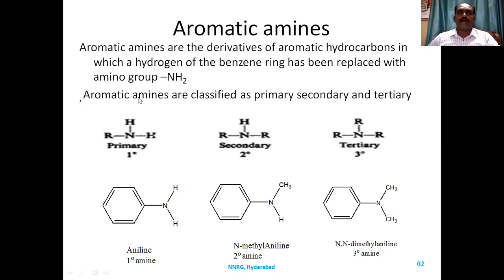So the aromatic amines are nothing but amines in which the amino group is directly attached to the aromatic ring. They are classified as primary, secondary, and tertiary. Primary contains two hydrogens and is attached to one carbon. Secondary has one hydrogen attached to two carbons. Tertiary has no hydrogens and is attached to three carbons.